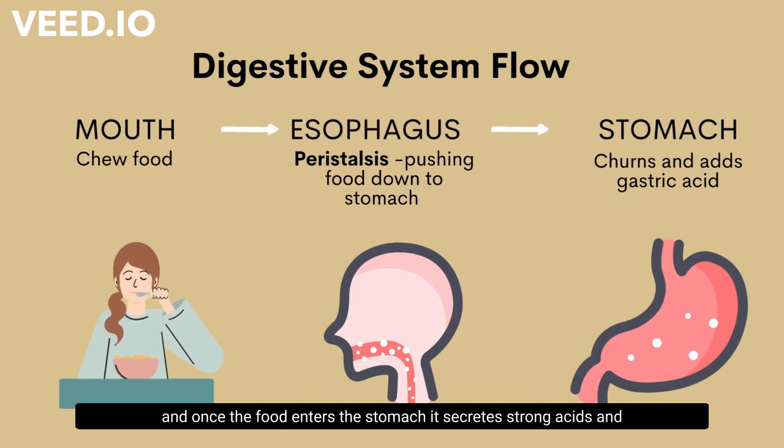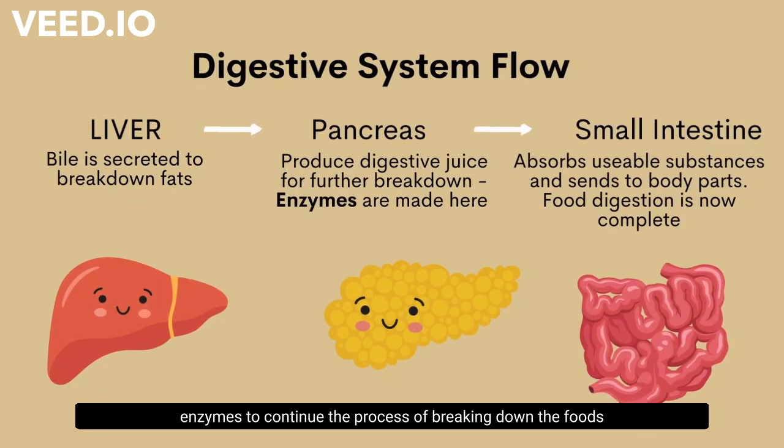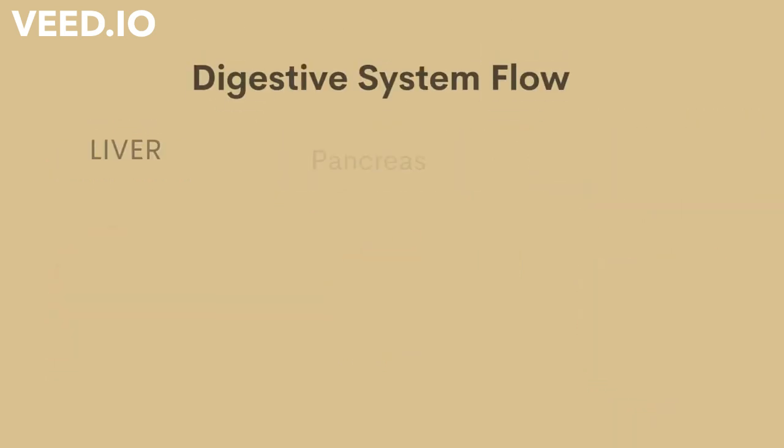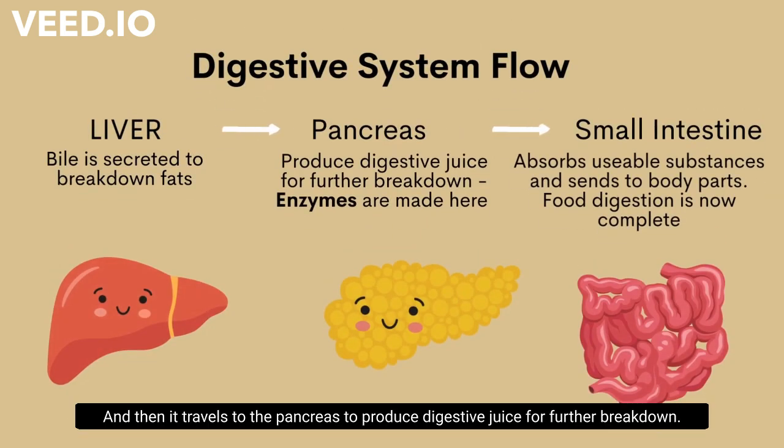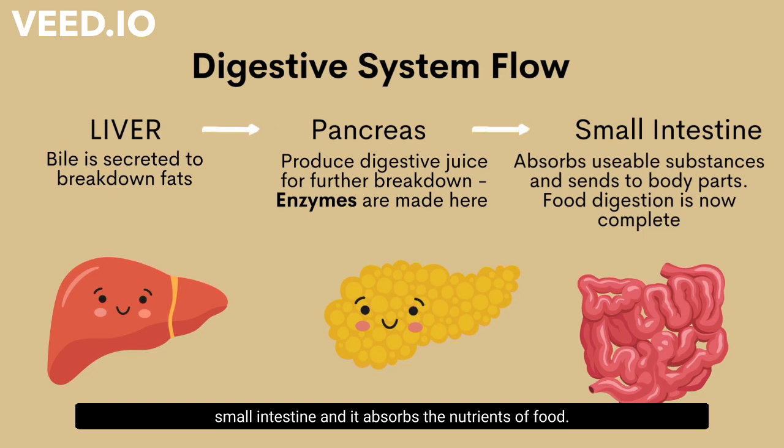And once the food enters the stomach, it secretes strong acids and enzymes to continue the process of breaking down the foods. And from the stomach, the food passes to the liver and the bile is secreted to break down the fats. And then it travels to the pancreas to produce digestive juice for further breakdown, and the enzymes are made here. And from the pancreas, the food passes to the small intestine and it absorbs the nutrients of food.